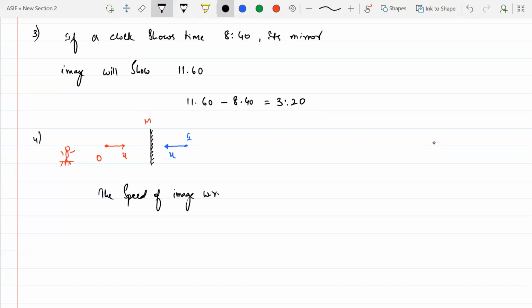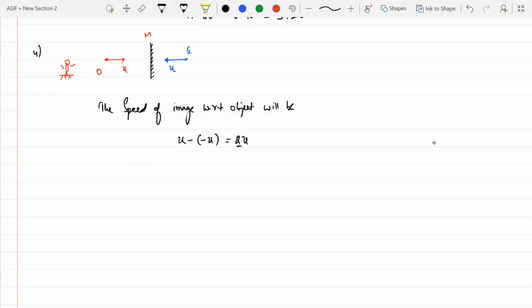He is moving with u, so with minus u as the relative velocity, that will appear to be how much? 2u. That means with respect to the observer the speed is u, but with respect to the object, the speed of the image for me is 2u.